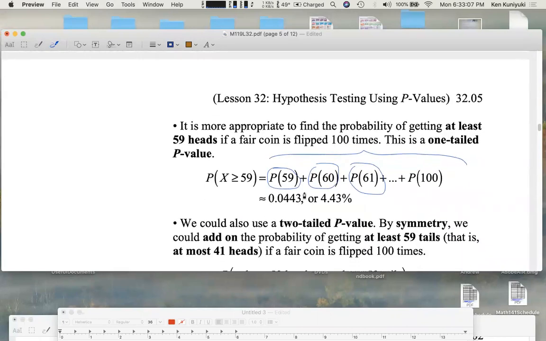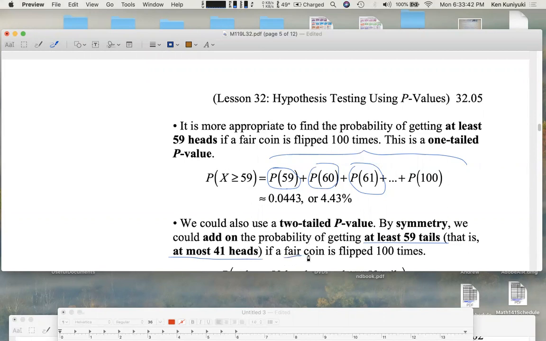So that is one possible p-value you could use, but again, someone could object. Someone could say, just like with the red card, black card example, why not consider a two-tailed p-value? And different people would use different measures. By symmetry, we can add on the probability of getting at least 59 tails. Now, if you get at least 59 tails, if you want to use our Excel spreadsheet, it helps to know that at least 59 tails means at most 41 heads.